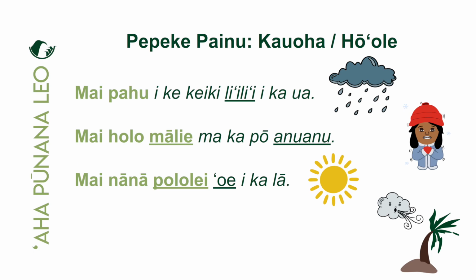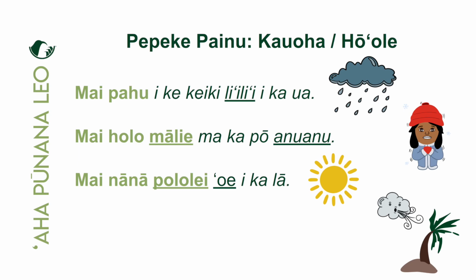Yeah, mai nana polole oi. This is a command for you. Mai nana polole oi at what? Ika la, at the sun. Yeah, in, on, or at. In this case, at makes the most sense, at the sun. So if you're talking to someone else, mai nana polole oi ika la. Yeah, don't look directly into the sun.